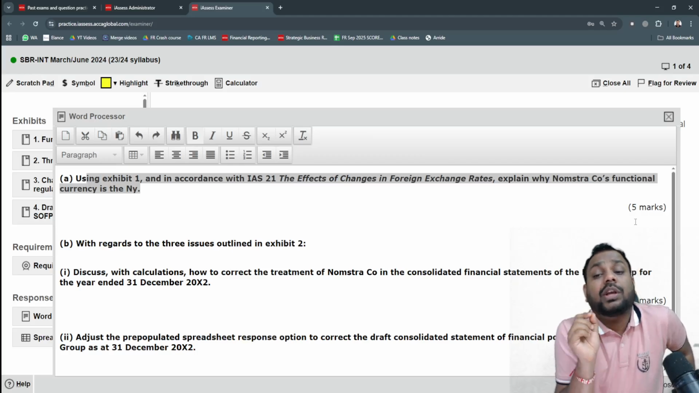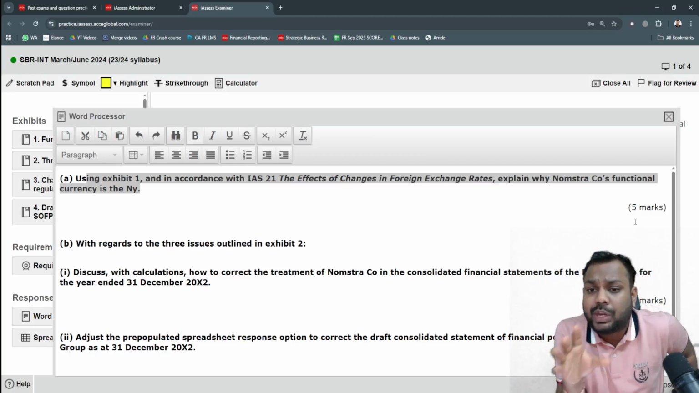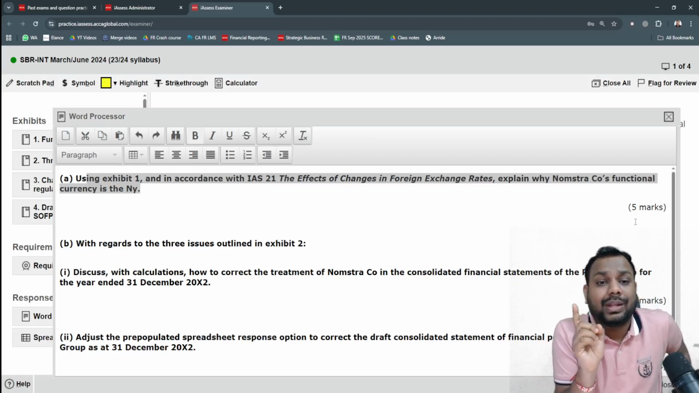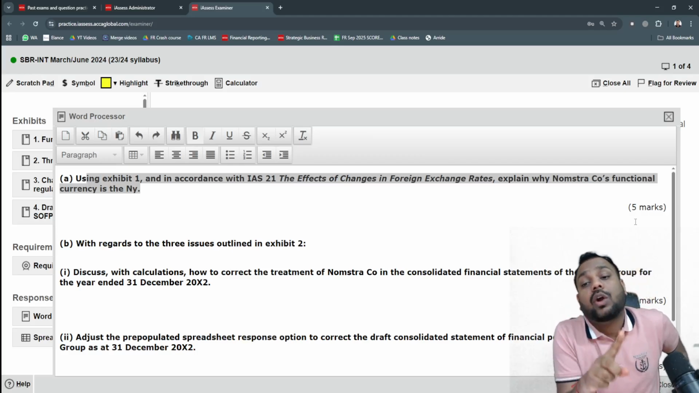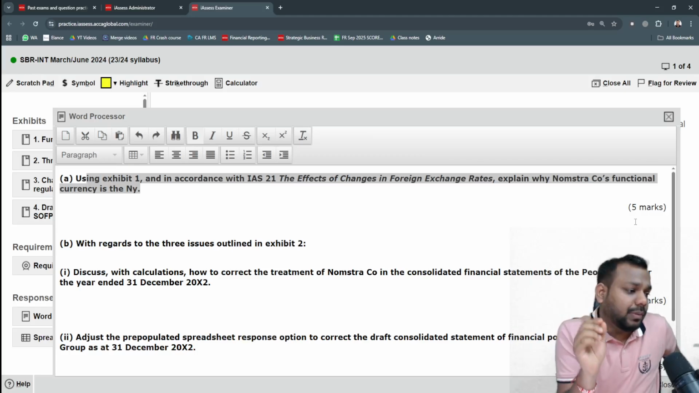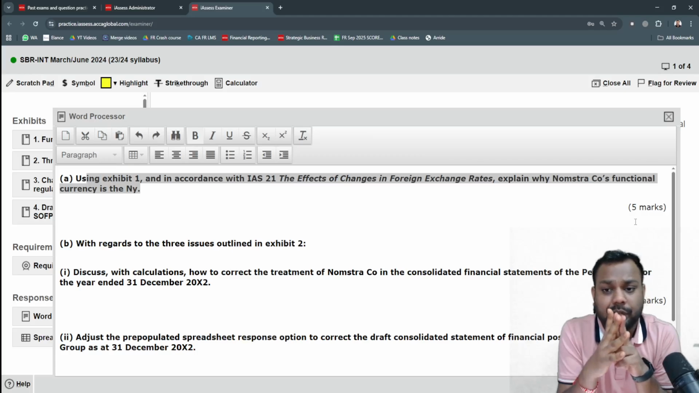Read the exhibit with a question in mind. Don't read the exhibit plainly without any objective, without reading the requirement. Don't read the exhibit without reading the requirement. Always navigate to the exhibits according to the requirements of the question. Is that clear, everyone? Now, two steps or 2 points already discussed for saving time.